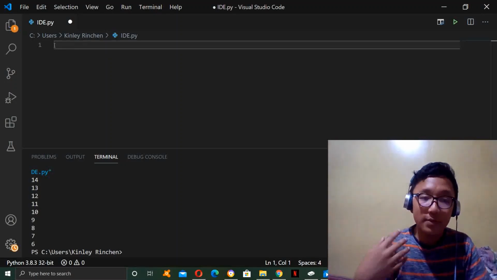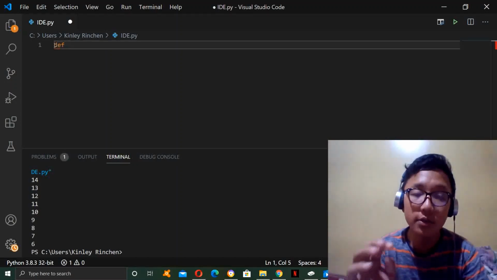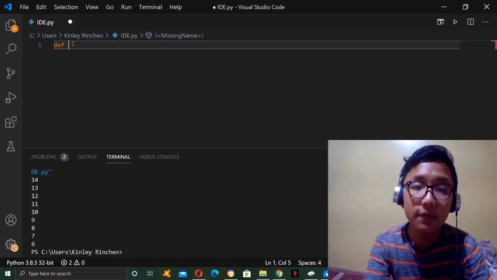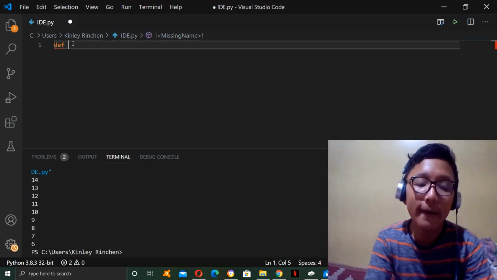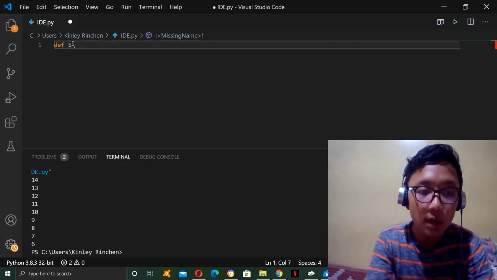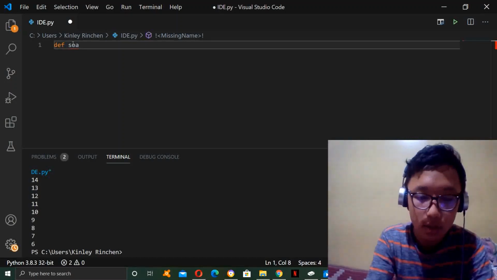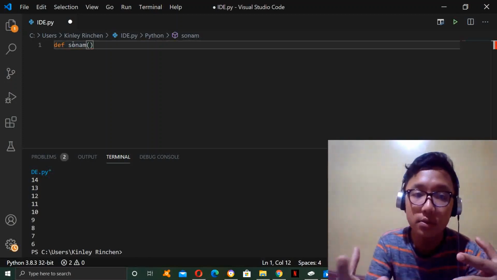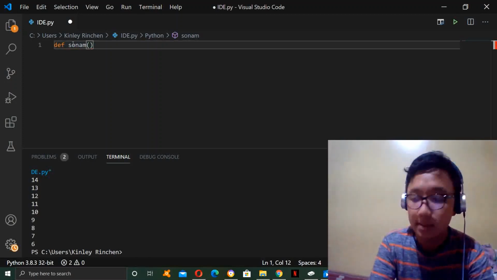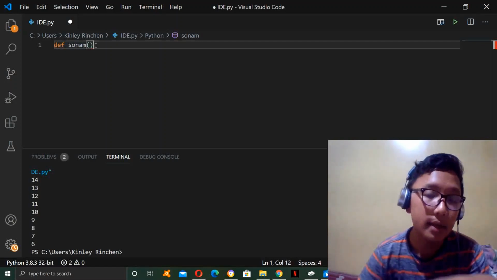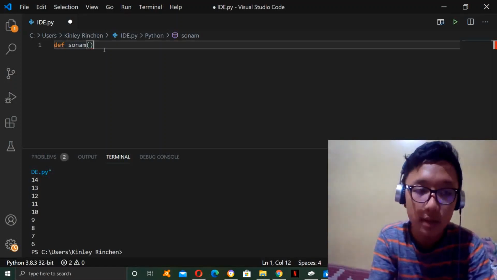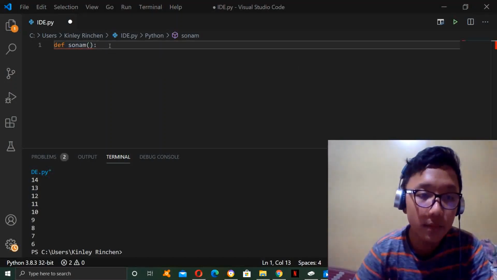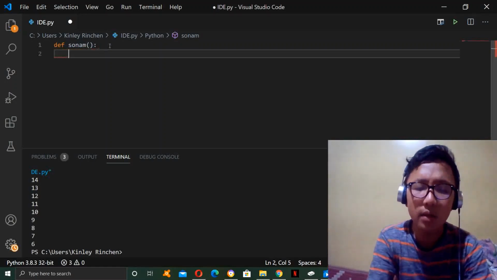Now let us move on to the practical stuff. First you define a function using def. You use def, and then you give the function a name. Let's say I'll say sonum. So I'm giving the function the name sonum. Then you have to use brackets. Inside the brackets you can put the variable, and then you can calculate with the variable. First I'll not use a variable. So def sonum, then you use the colon and then enter. And then what is sonum's function?